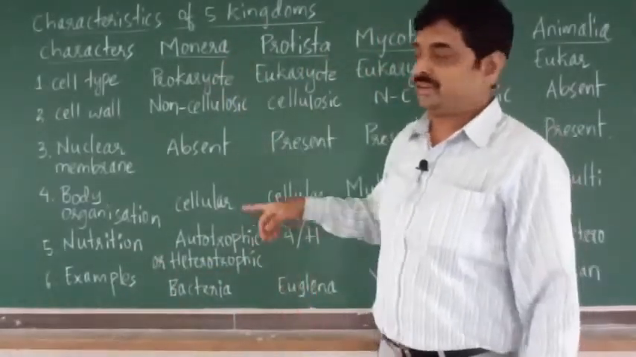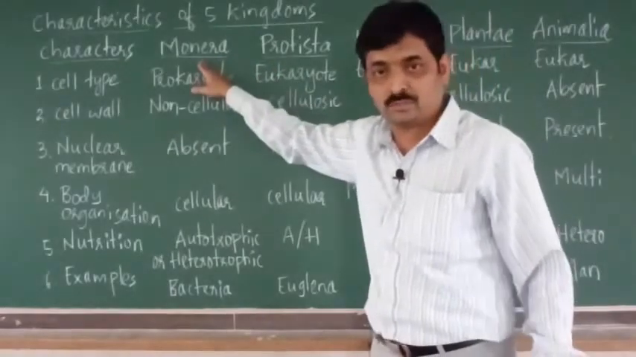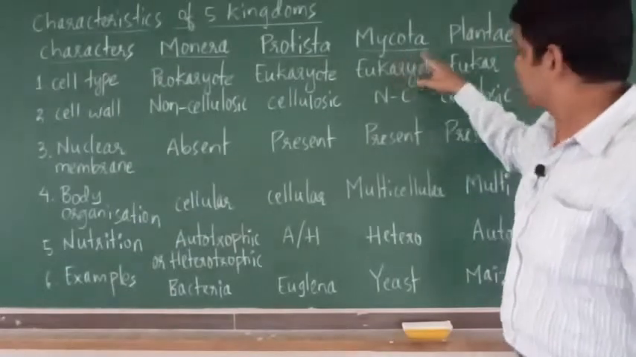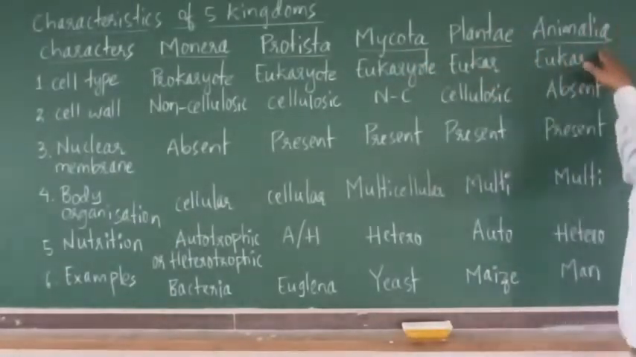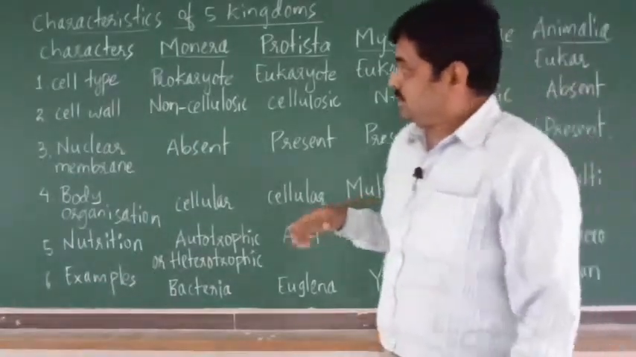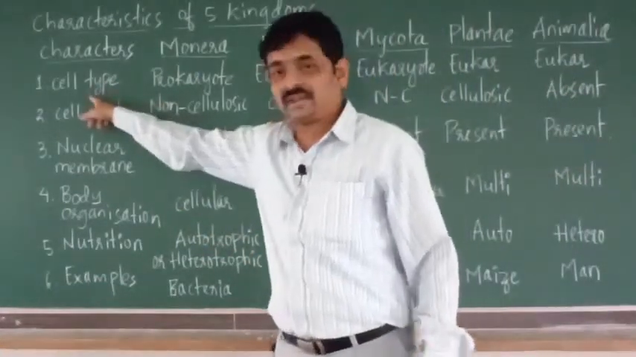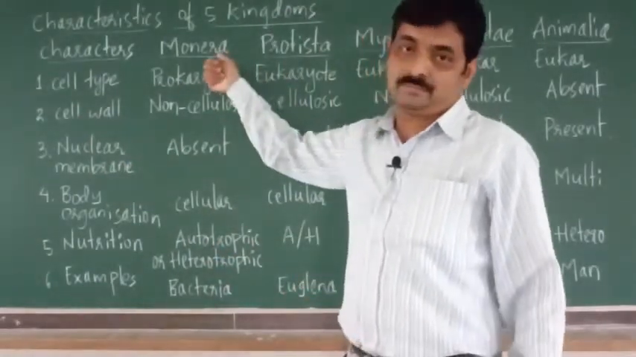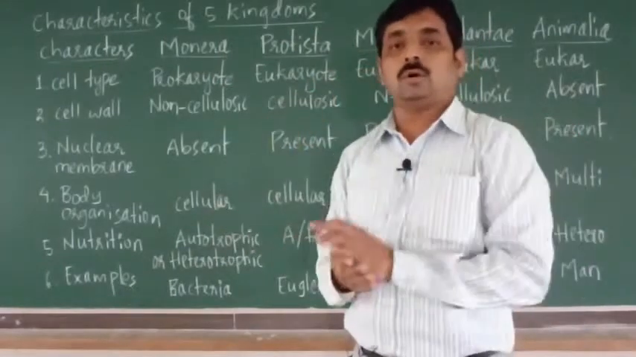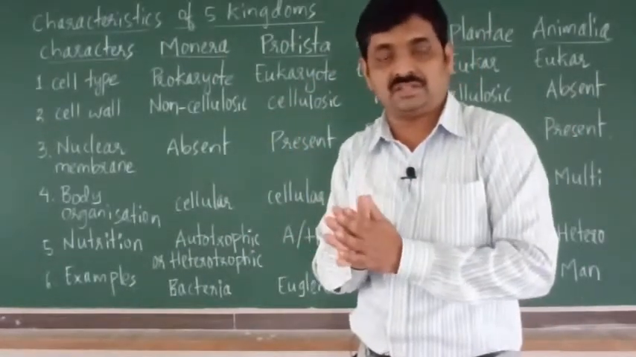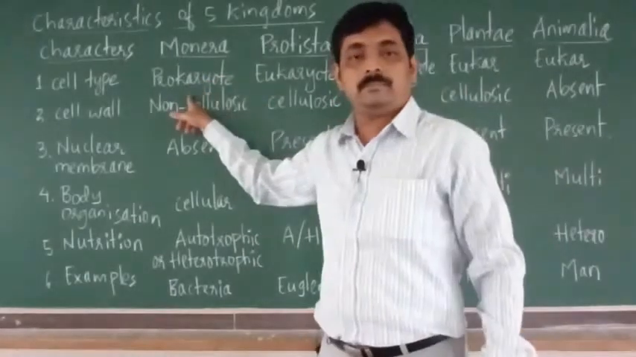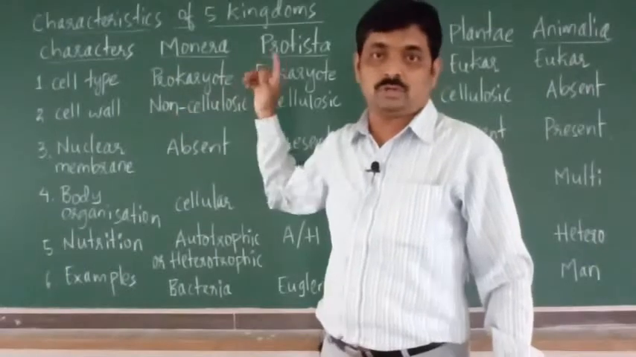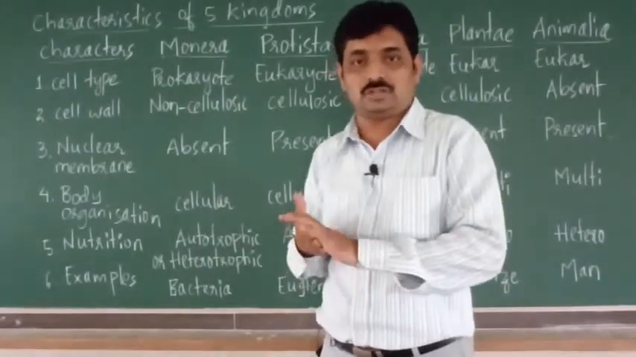Then the remaining columns indicate the five kingdoms. The first is the Monera, then next is Protista, then there is Mycota, Plantae and Animalia. So we shall consider the first character, that is cell type. In case of Monera, the common example is bacteria. The bacterial cell is called prokaryote. It is called prokaryote because it has a false nucleus.